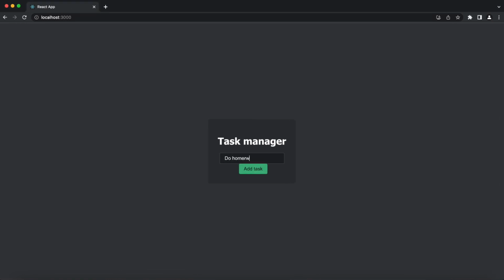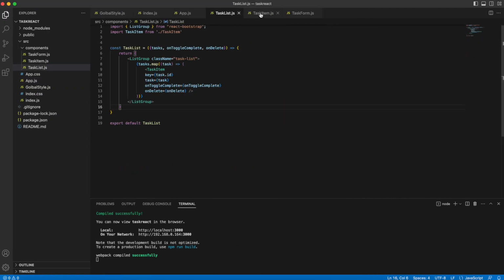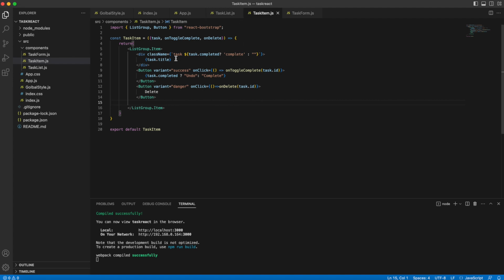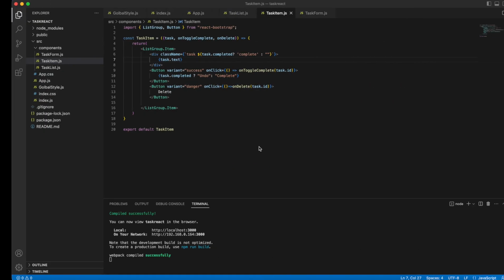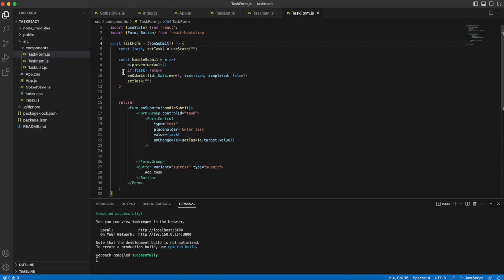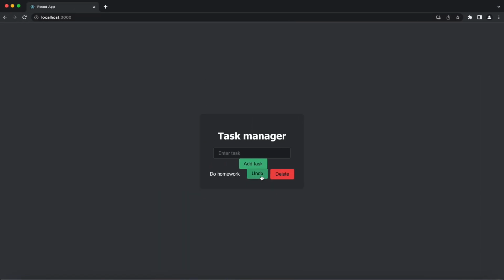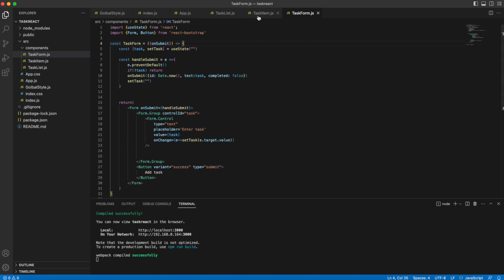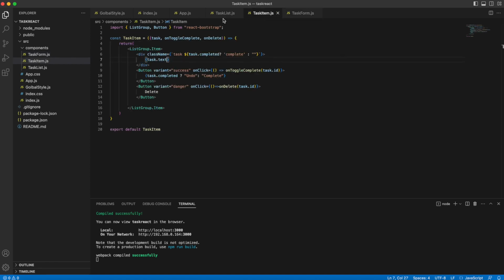Do homework over here, add task, and something does not work. What is not working? I guess that we've got some kind of problem over here, because we've got not title but text. So you have to change it inside our task item, task.title to task.text, because I changed it over here on submit. So if we make complete, we need to also change something, because our application does not work. That's very good for us, because we need to check if everything works as it should.